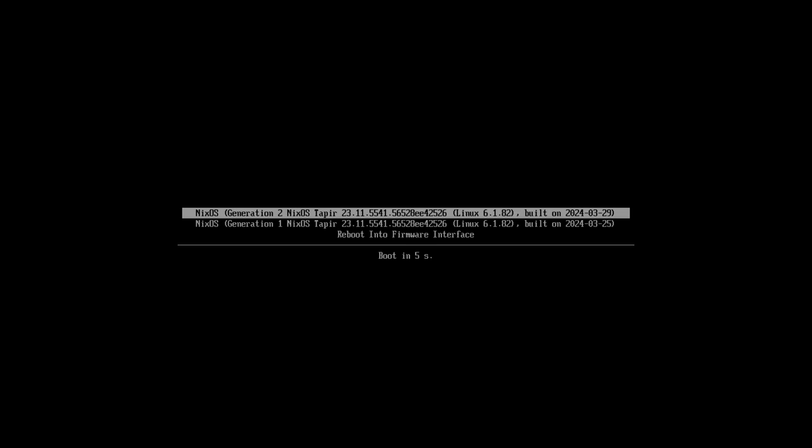The second one appeared after we installed Vim, and if we boot up the first one, Vim will not be there. New options in the bootloader are generated every time we run the nixos-rebuild switch command. When booting into old configurations, old packages are not removed, only symlinks are changed.